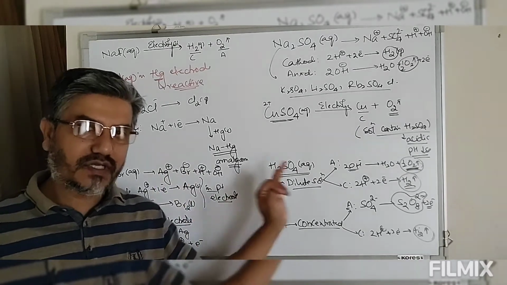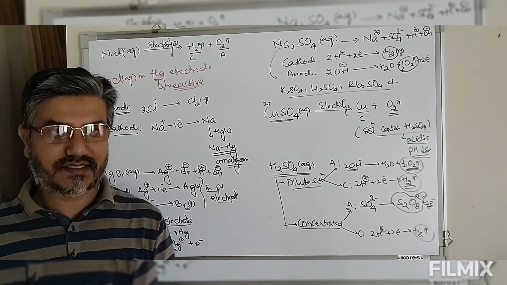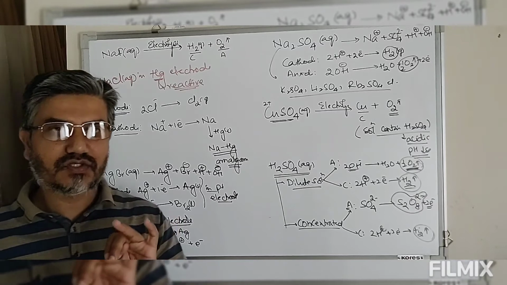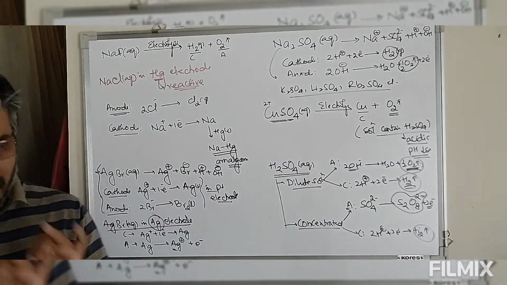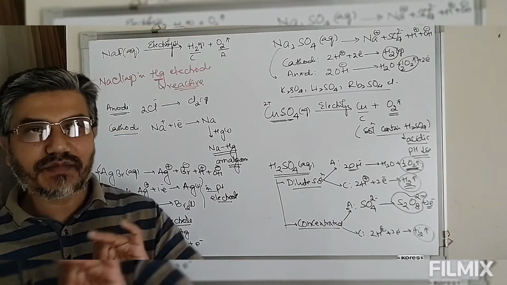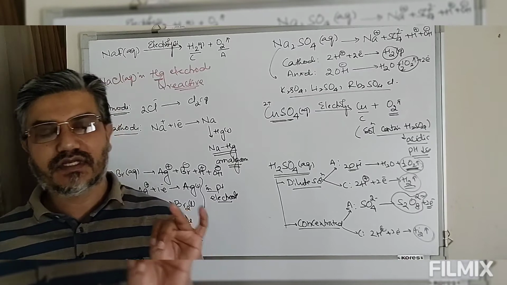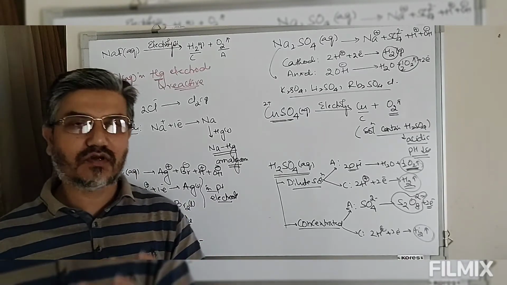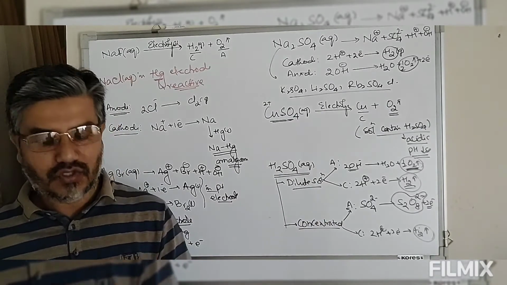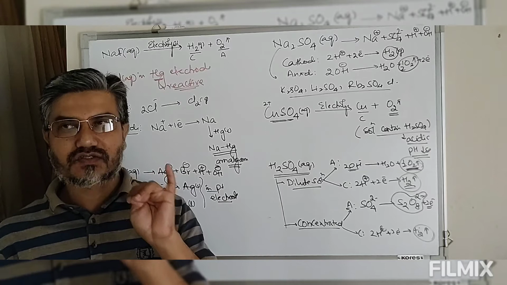These products also depend on the overpotential of the gas, because for some gases the oxidation or reduction potentials are very favorable, but the reaction being very slow under the given condition, some extra potential is required. So due to this overpotential, the reaction which was supposed to take place will not take place, and the other species will oxidize or reduce. So these are the main factors on which the products of electrolysis depend.